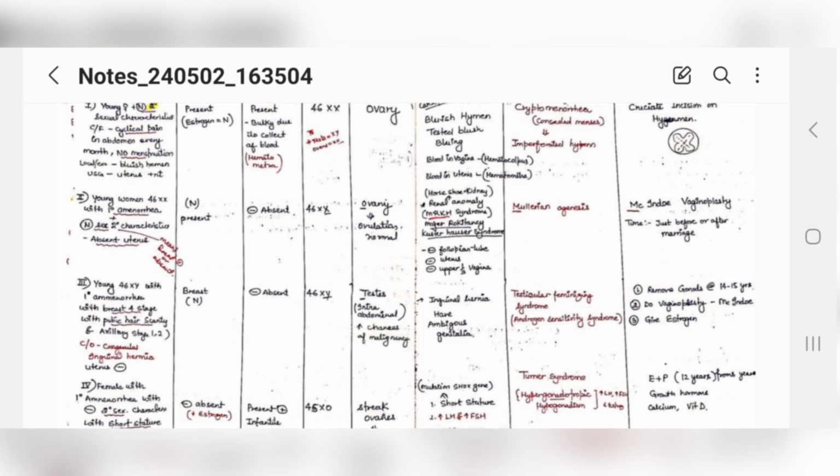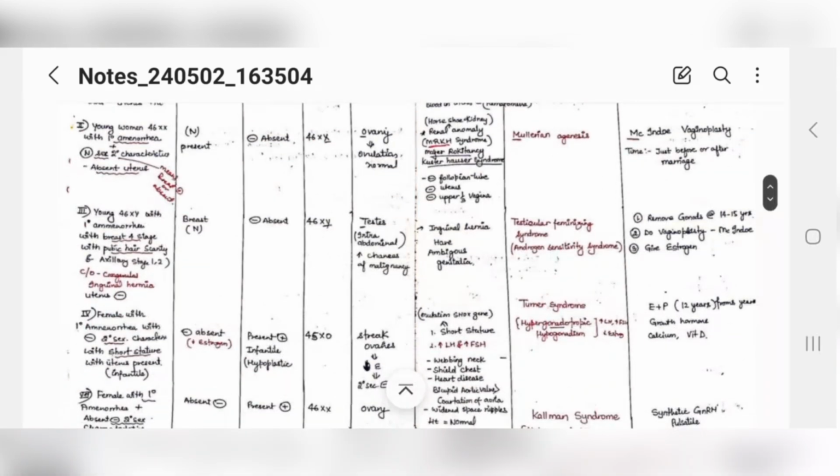All right. Third case, we have a young female with a 46XY karyotype. Primary amenorrhea, okay, no menstruation, breast is developed at stage 4, means hormones, estrogens, are present.